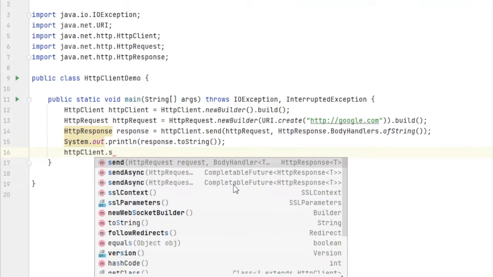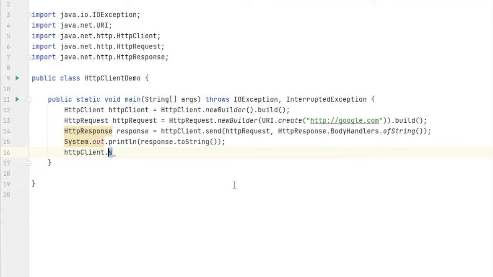So it's a kind of template which is enhanced. It has reduced the multiple configurations which needed to be done earlier when making HTTP calls. There's a lot about HTTP client to be learned, and I just want to briefly introduce this in this video, and I will provide some links for learning it in more detail in the description.